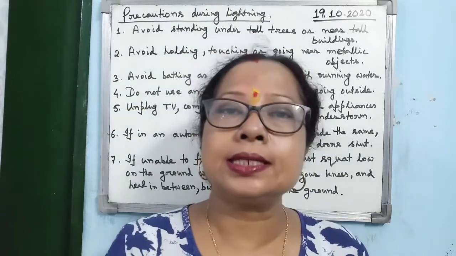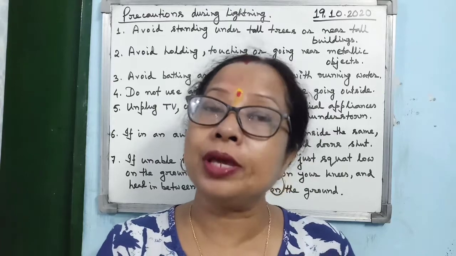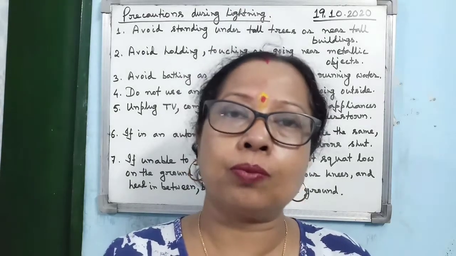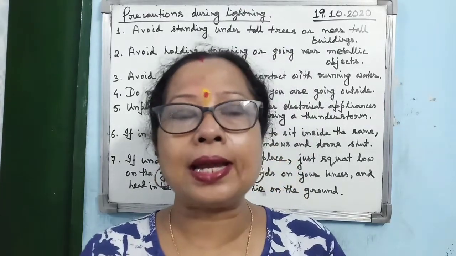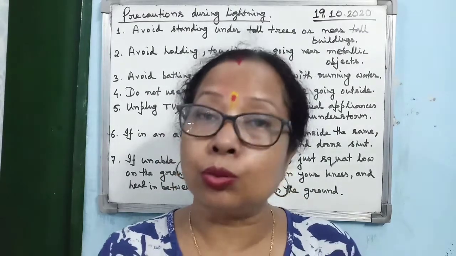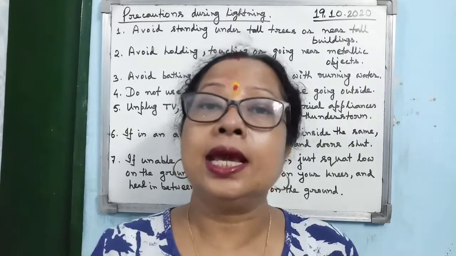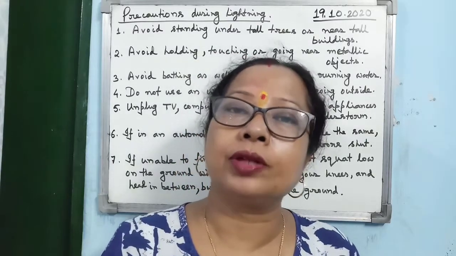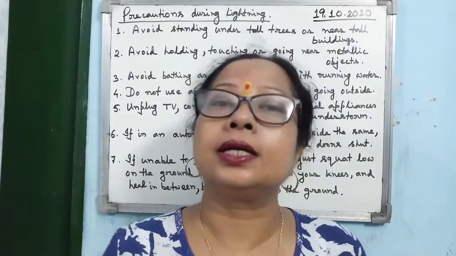So it is always advised that during the thunderstorm, if anybody is within an automobile, sit in the same position, try to avoid touching the ground with your legs, and keep the windows and doors of the vehicle shut and do not touch them also.